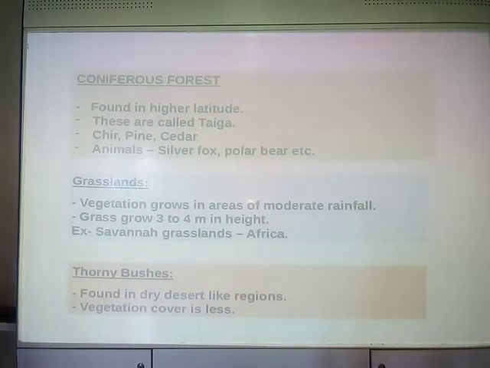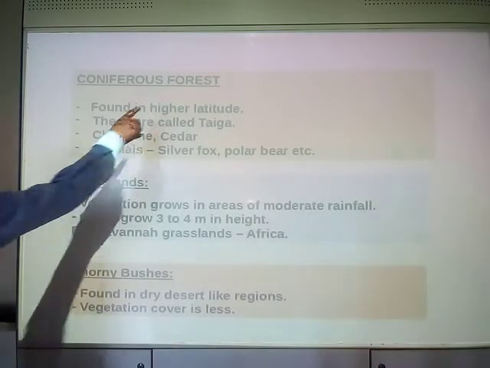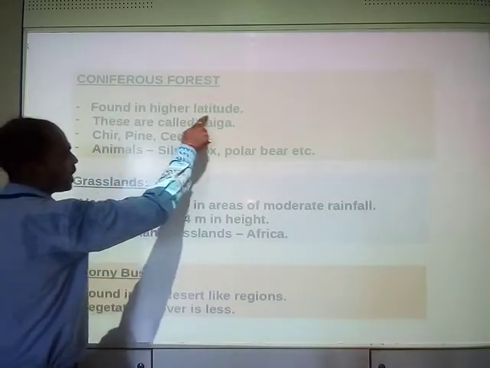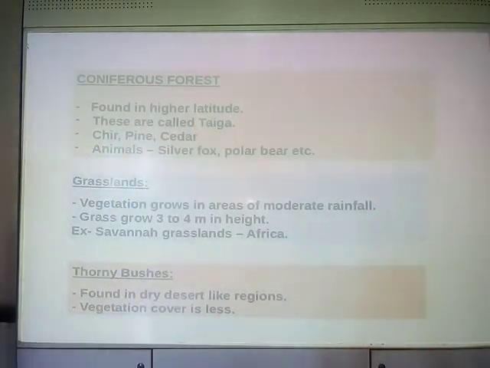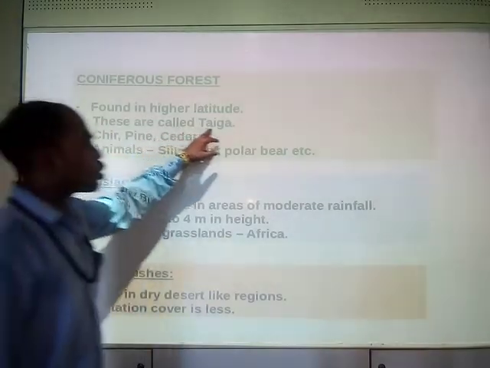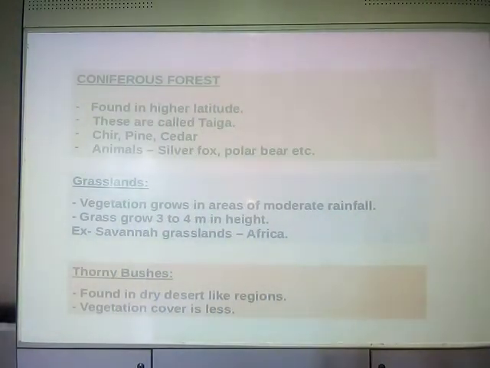So those forests are coniferous forests. They are found in higher latitude. These are also called taiga. So another name of coniferous forest is taiga.